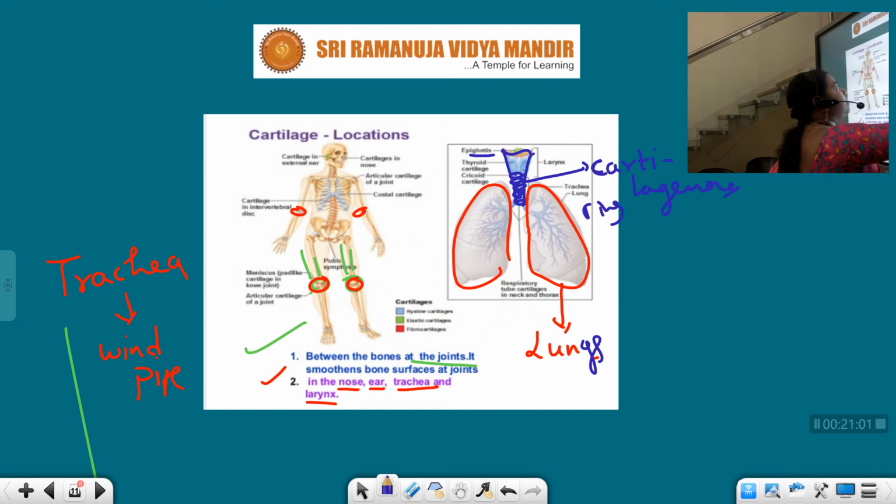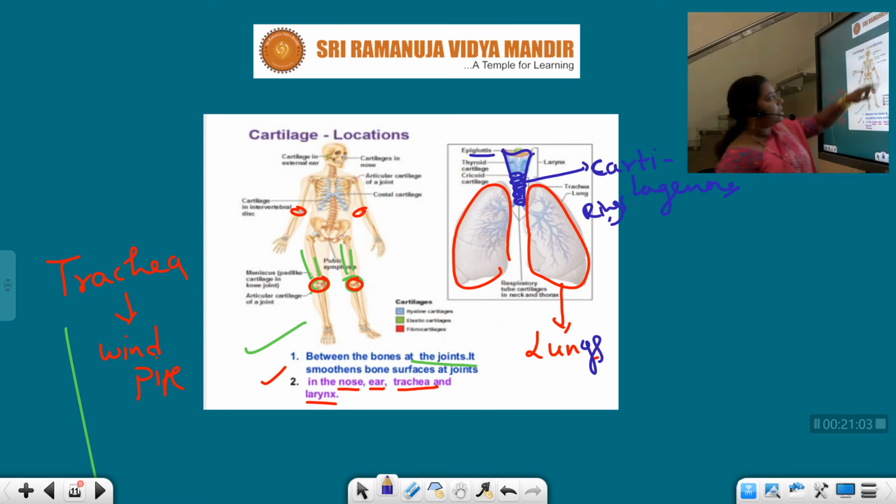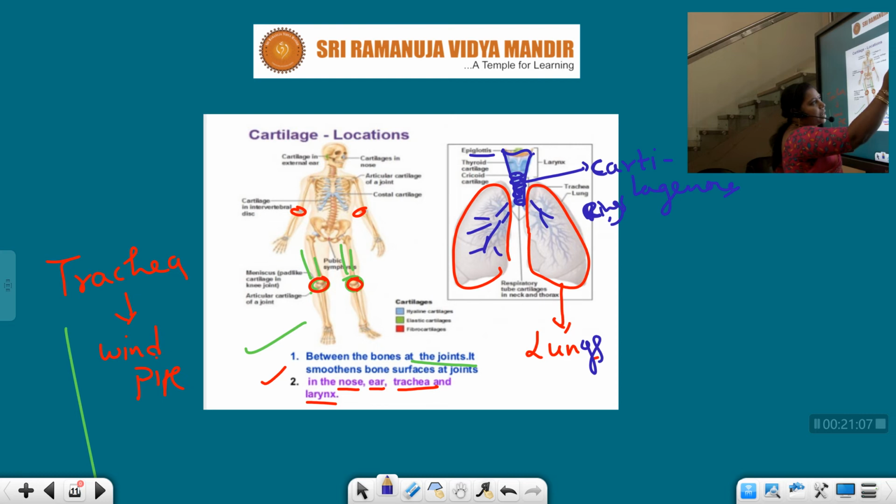Then it enters into the lungs, and of course bronchi and bronchioles are formed. We have cartilage in the nose and the external ear. In the rib cage, the chest region also has some cartilage. These are the cartilage and its locations in our human body.